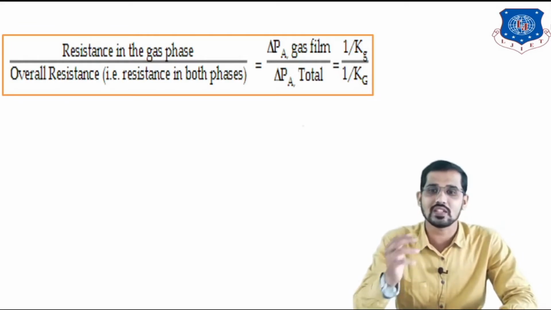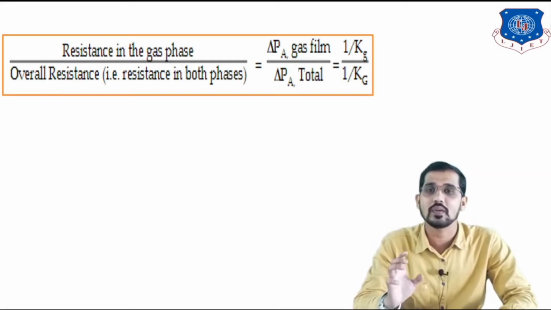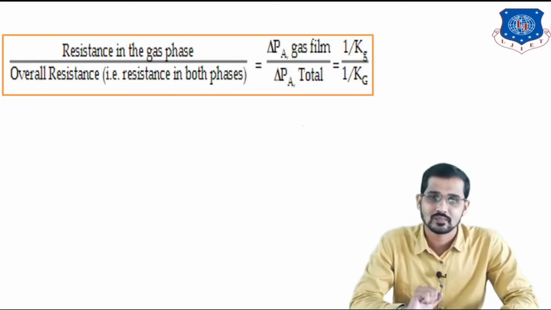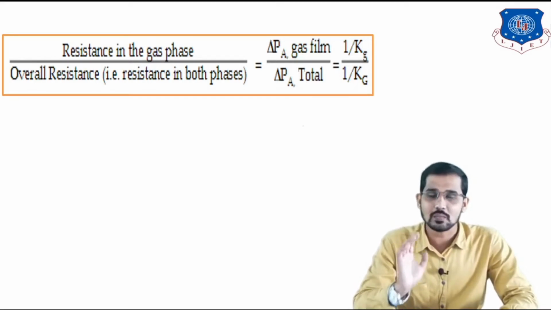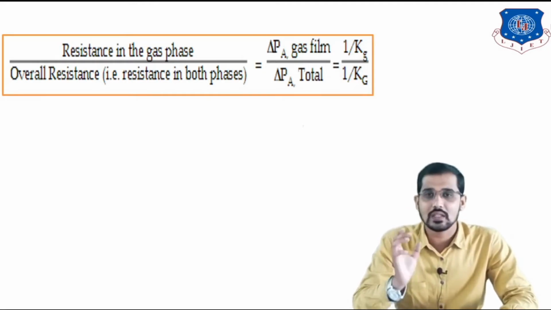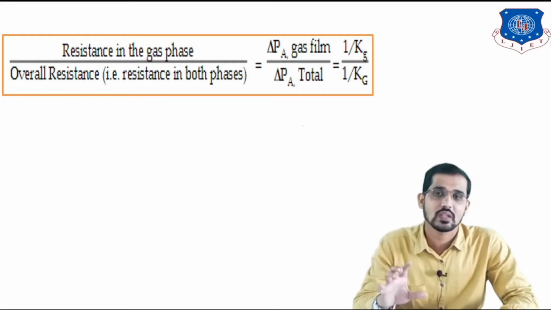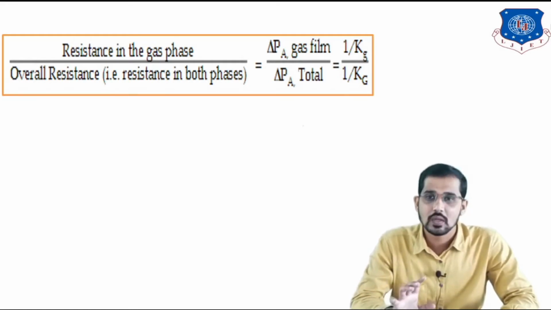Similarly, the overall resistance in both phases is represented in pressure form as delta PA, and it is equal to 1 upon capital Kg. So resistance means it is the reciprocal of the mass transfer coefficient. If you are writing resistance in the gas phase in terms of the overall mass transfer coefficient, that is 1 upon capital Kg. If you are writing overall resistance, that is also 1 upon capital Kg.